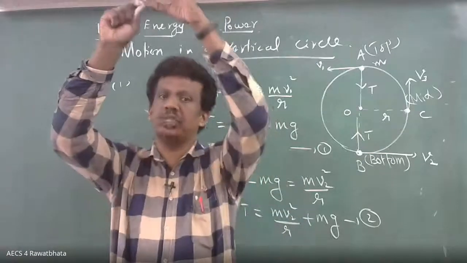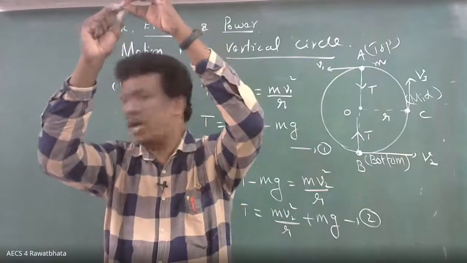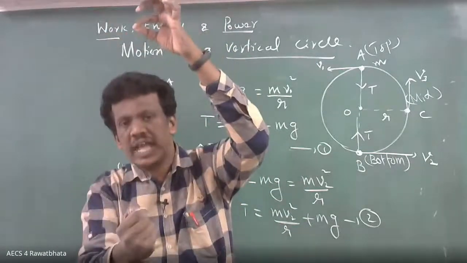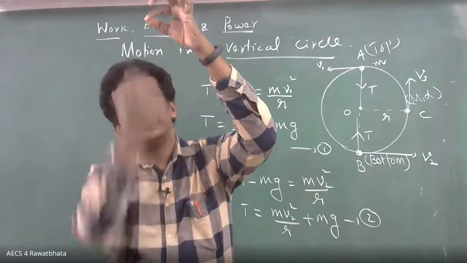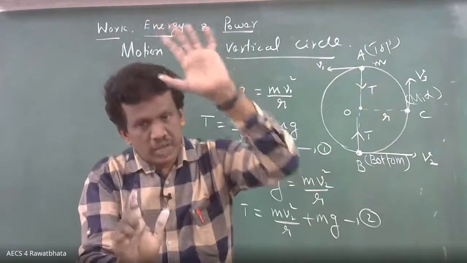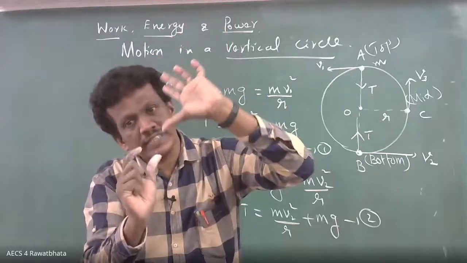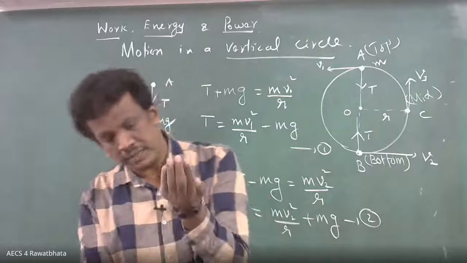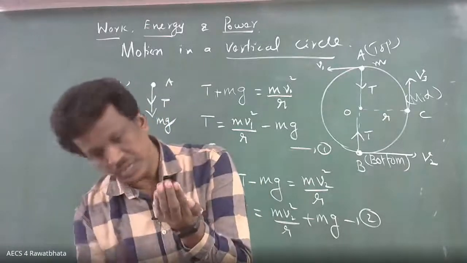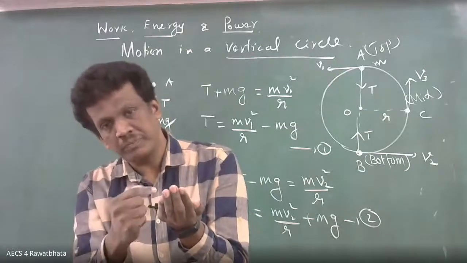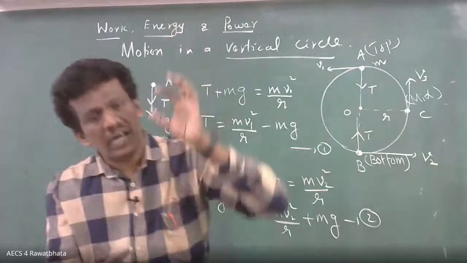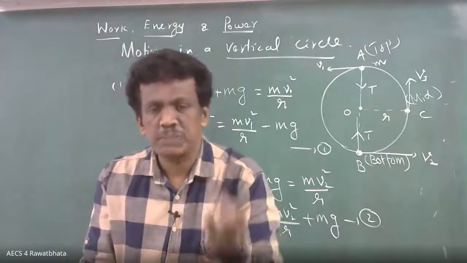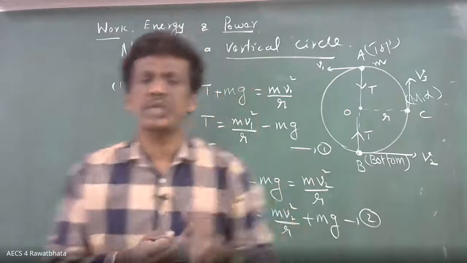When it is coming to the top, mg is acting downward, tension also downward. When it comes to the bottom, mg is downward, tension is upward. You tell me where the string experiences more tension.